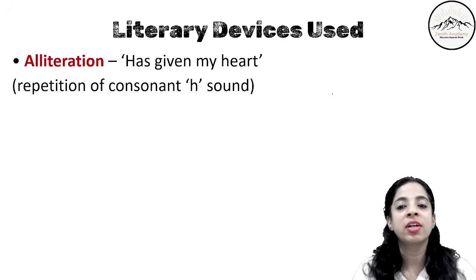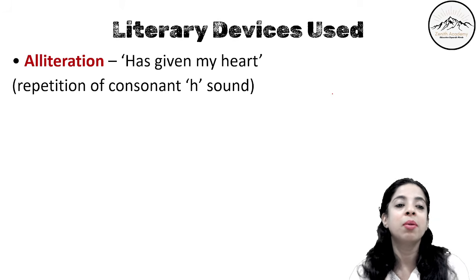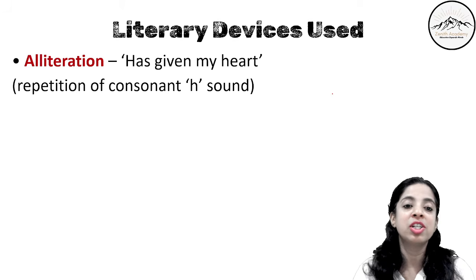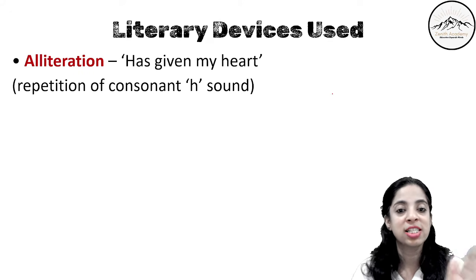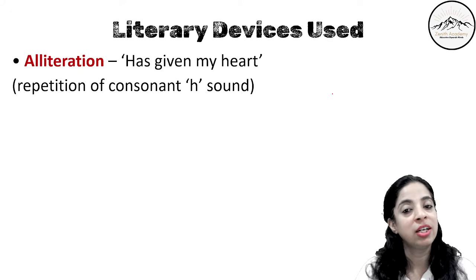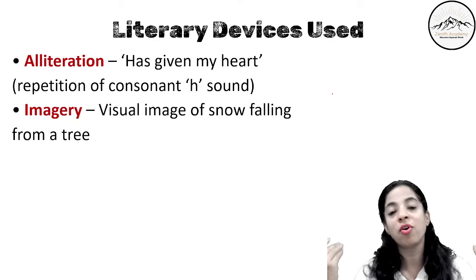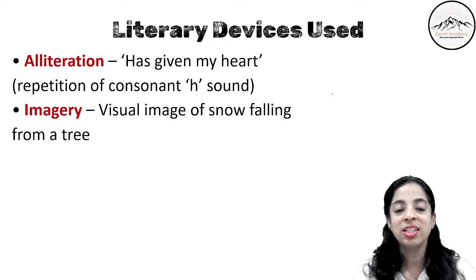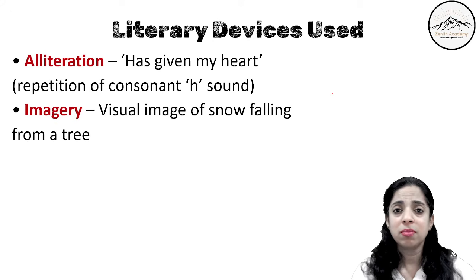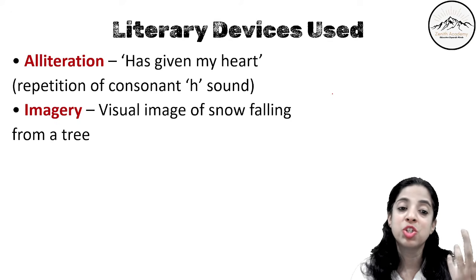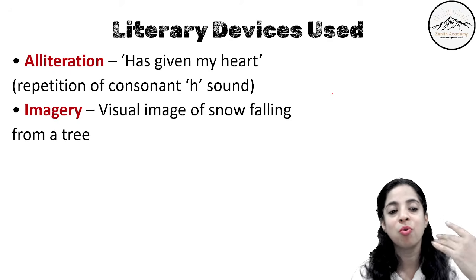Let's talk about the literary devices used. First is alliteration that is used. "Has given my heart." So there is a repetition of consonant H. Has heart. So alliteration is used here in this line. Then imagery is used. Visual image of the snow falling from a tree. So here the poet makes us imagine this image of snow falling from a tree.